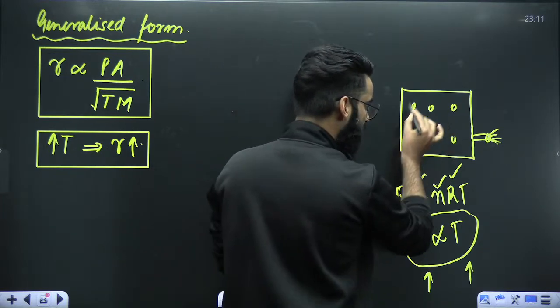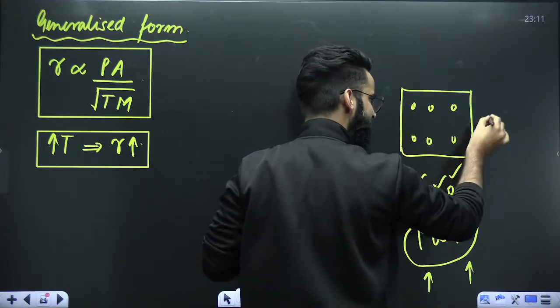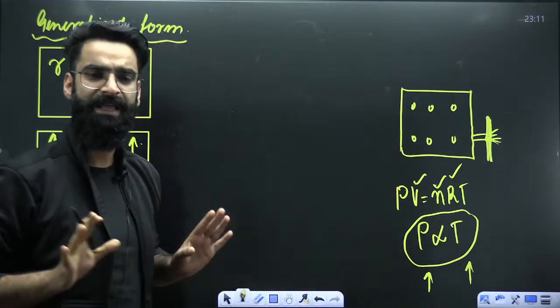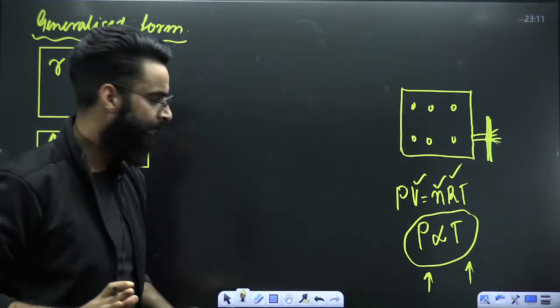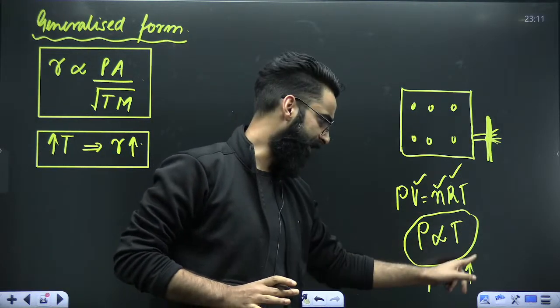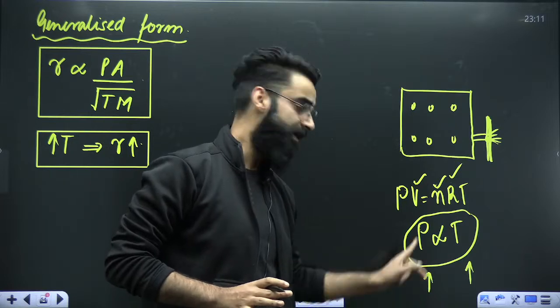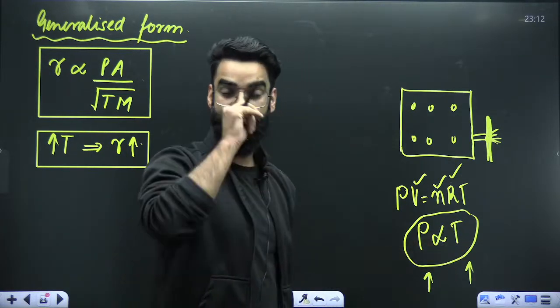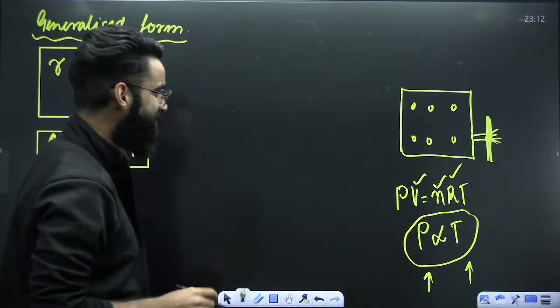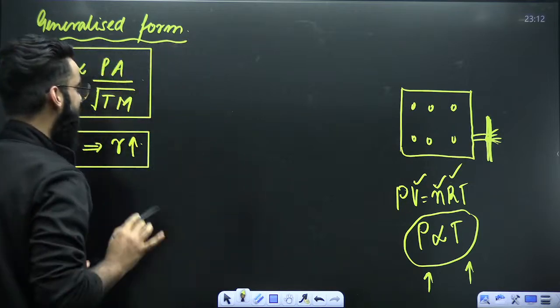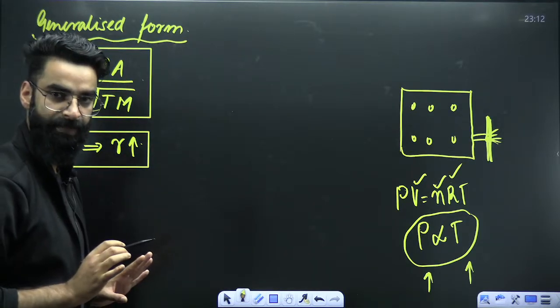Imagine that the volume and moles are constant, they are fixed. Imagine that the gas is not coming out right now. If the volume and moles are constant, pressure is directly proportional to temperature. So if you increase the temperature, pressure will increase. If you double the temperature, pressure will double. If you halve the temperature, pressure will halve, correct? Now imagine that you are doubling the temperature, okay?